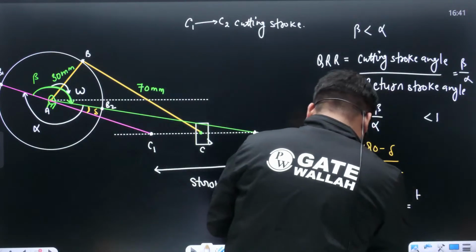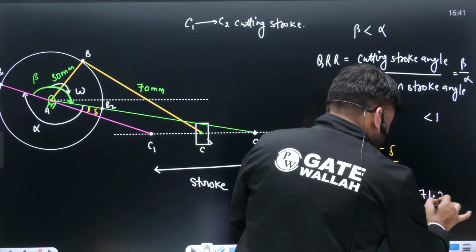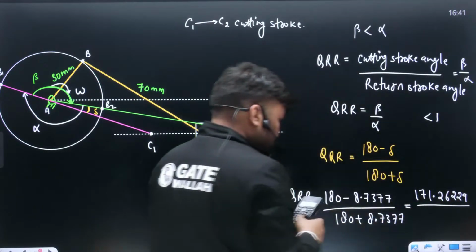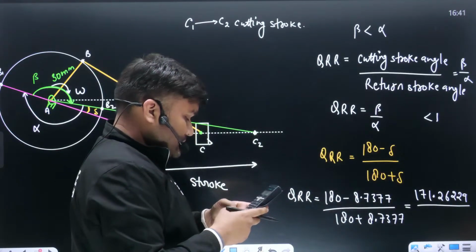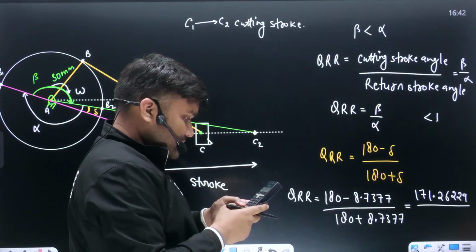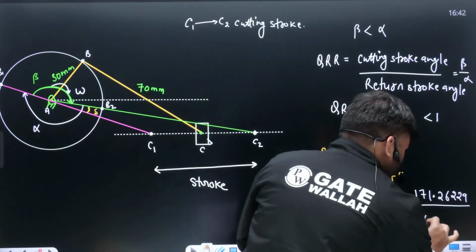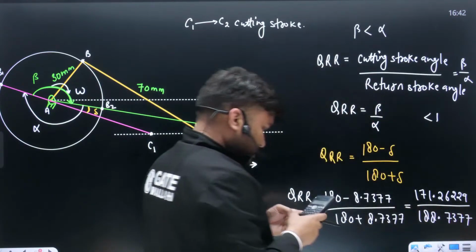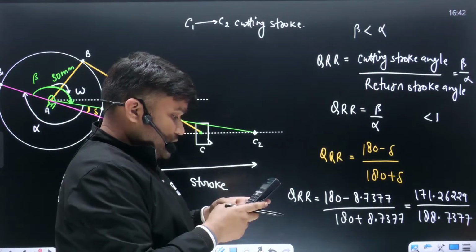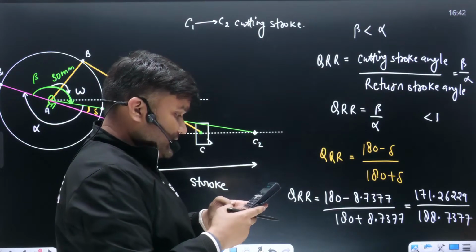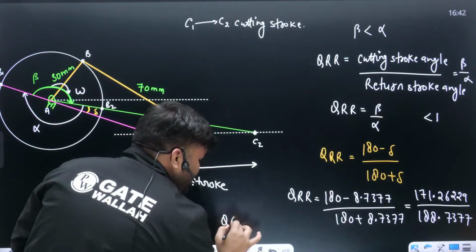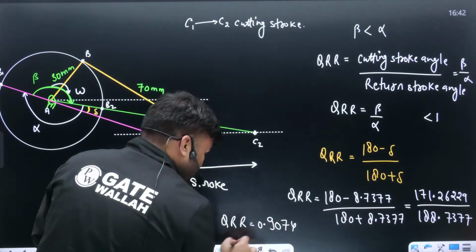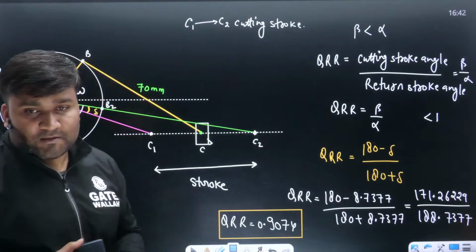This is coming out to be 171.26229 divided by 180 plus 8.7377, which is 188.7377. 171.269 divided by that, the answer is 0.9074. So the quick return ratio is coming out to be 0.9074. Clear, beta? This is going to be your answer.